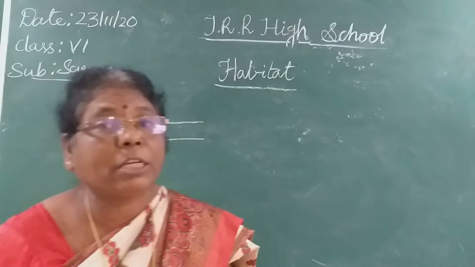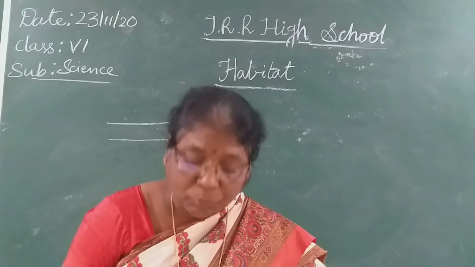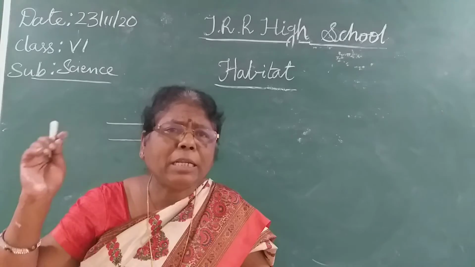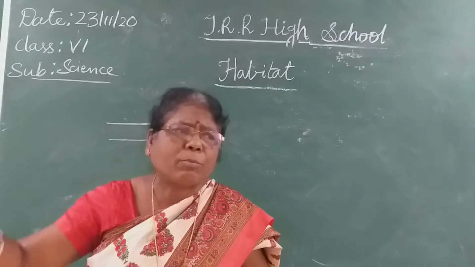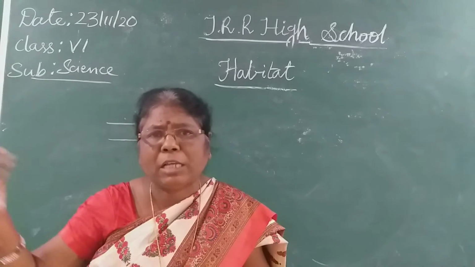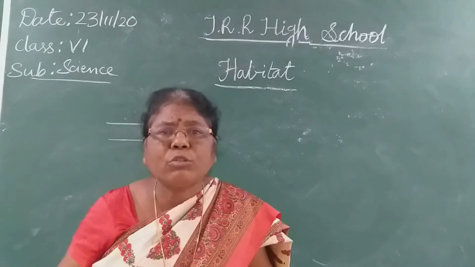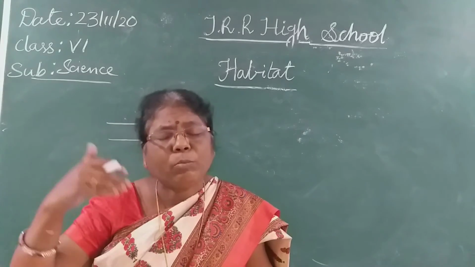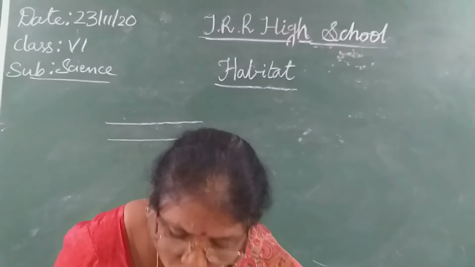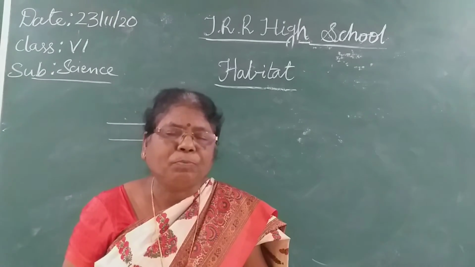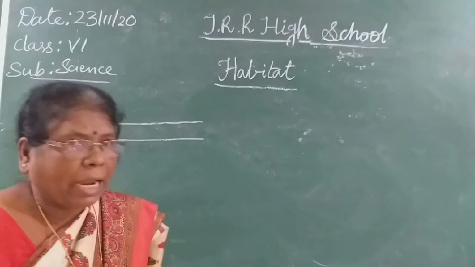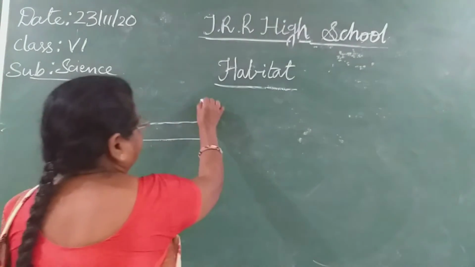In the houses, in the fields also you find organisms. Most of the organisms you find even in the forest. So all the habitats on land are collectively known as terrestrial habitat.